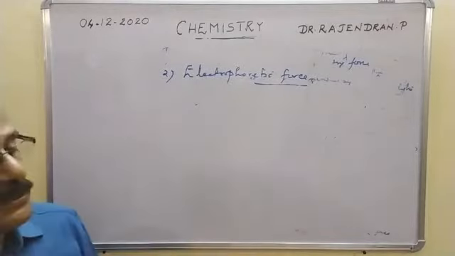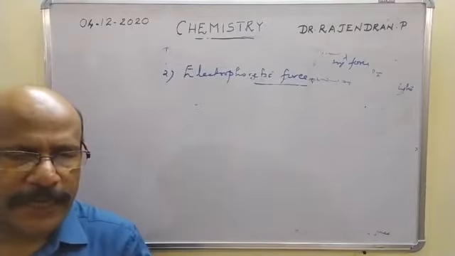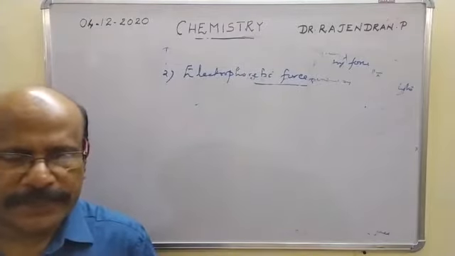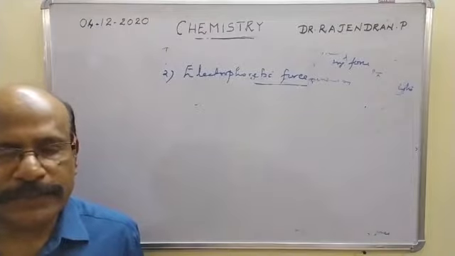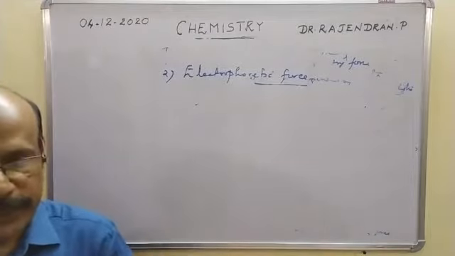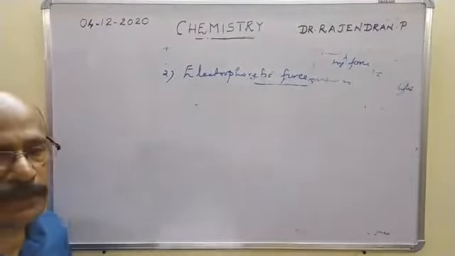Onsager incorporated these two force terms along with the Debye-Hückel theory, and collectively they deduced an equation for the conductance of a strong electrolyte in solution, given by the molar conductance of the electrolyte.